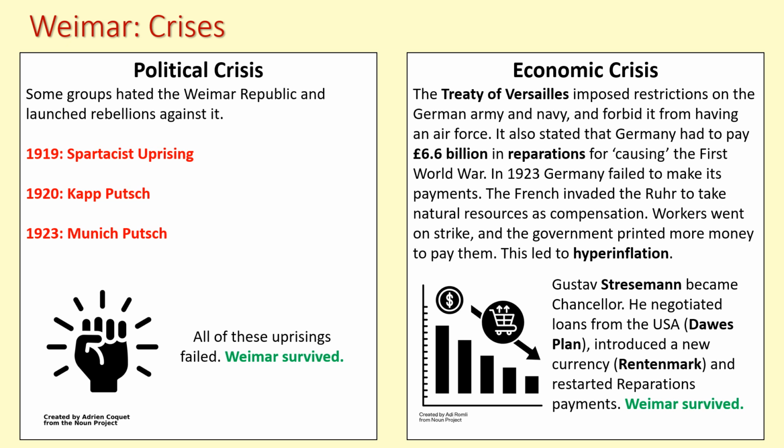Probably the more severe crisis they face is an economic crisis. So the Treaty of Versailles, as well as imposing restrictions on their army and navy and their air force, also said they had to pay an enormous amount of money in reparations. This was essentially compensation for all the damage that they had caused in the First World War. Germany was blamed for causing the war.